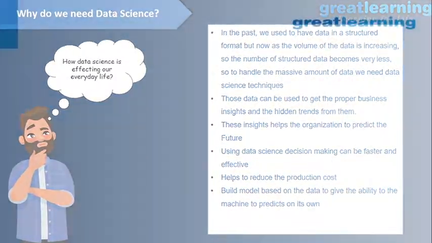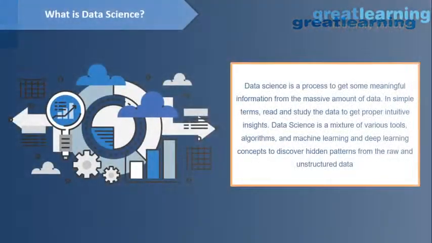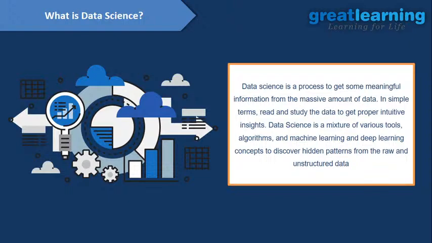So let's see what is data science. Data science basically is a process where you get meaningful information from a massive amount of data. That data is unstructured or semi-structured, right? In simple terms, you can read and study your data to get proper intuitive insights. And data science is a mixture of various tools. You will get so many tools in data science. You can use them to analyze your data, to understand your data and get hidden patterns from your data.